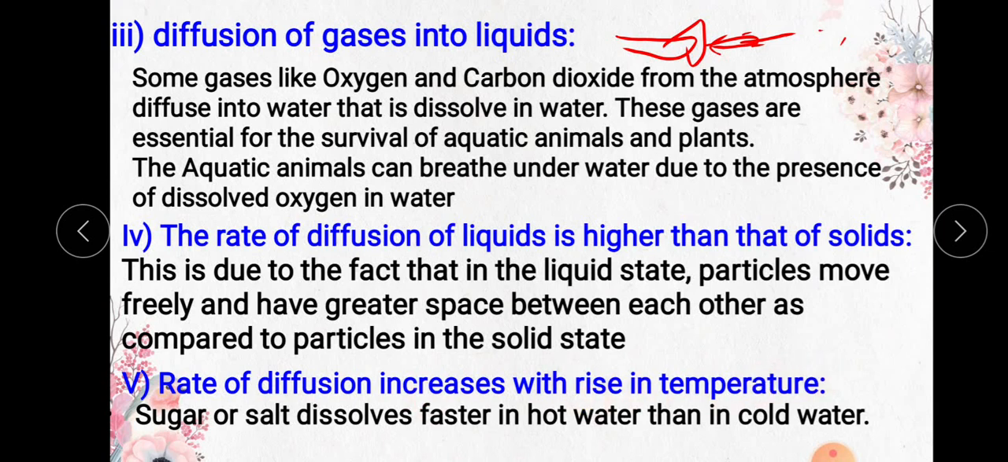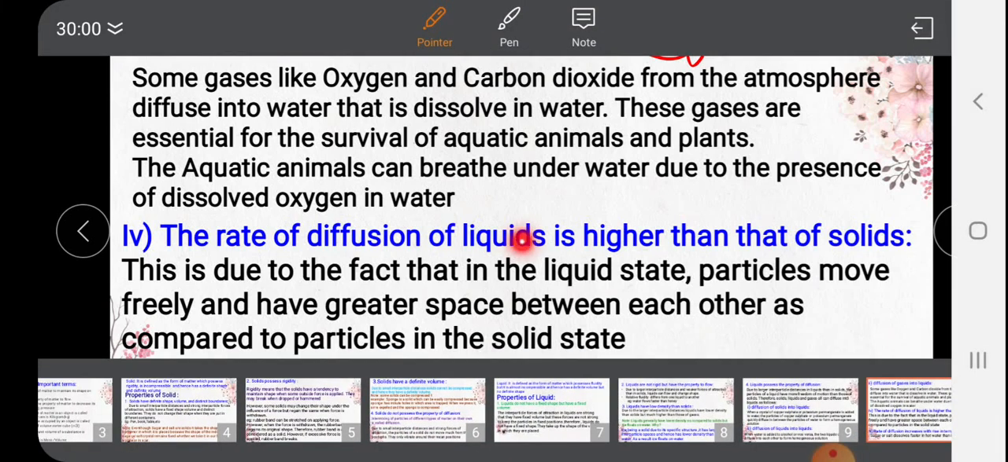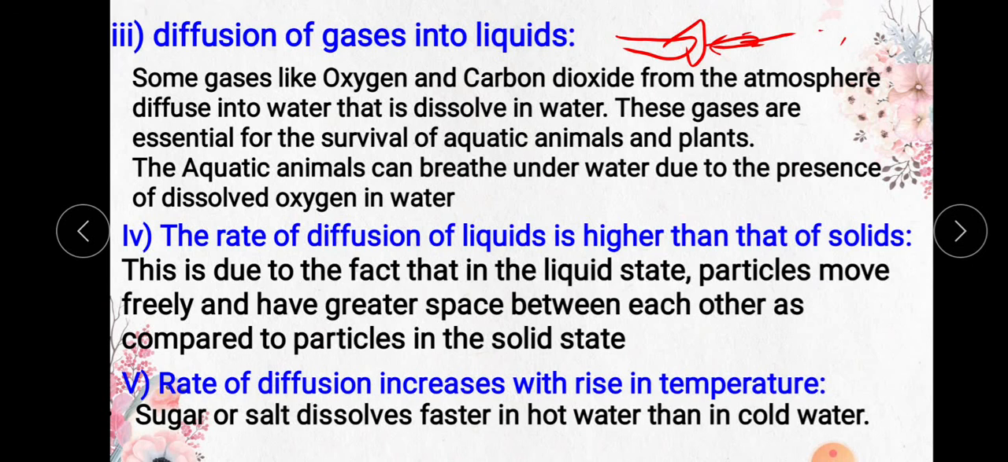concept only. Sugar or salt dissolves faster in hot water than in cold water. If you add sugar in hot water, it will diffuse easily, because by increasing temperature, diffusion increases. If you add it in cold water, we need to stir it with a spoon. So the rate of diffusion increases with increasing temperature.